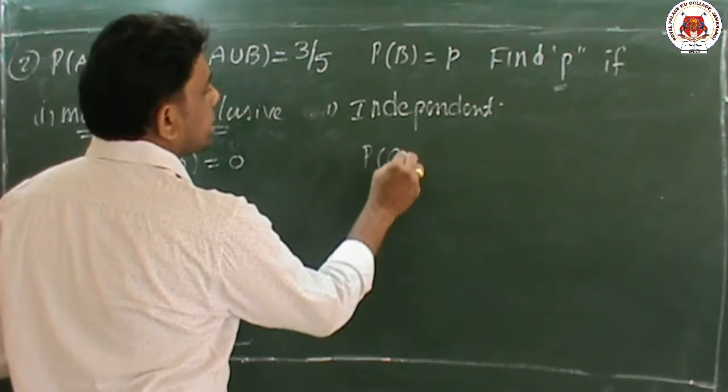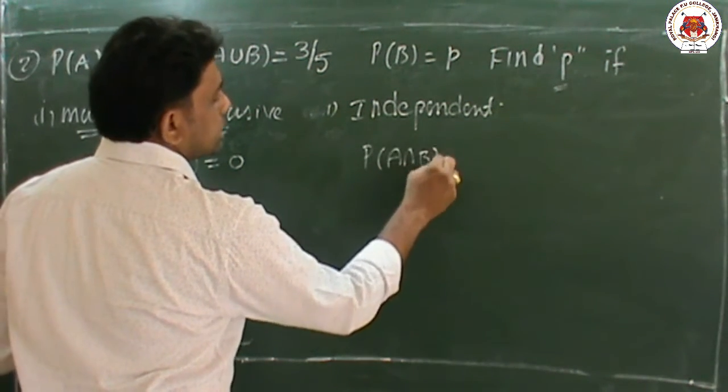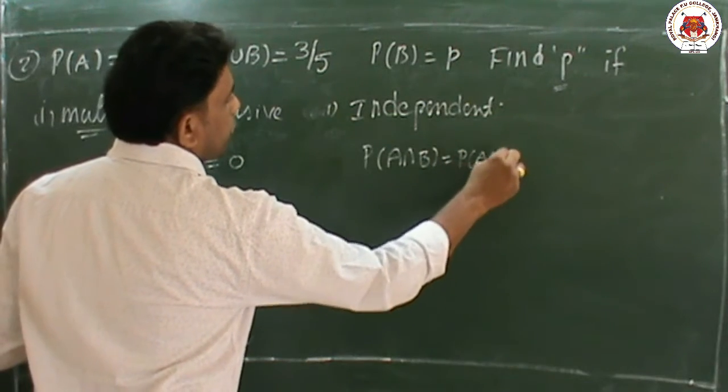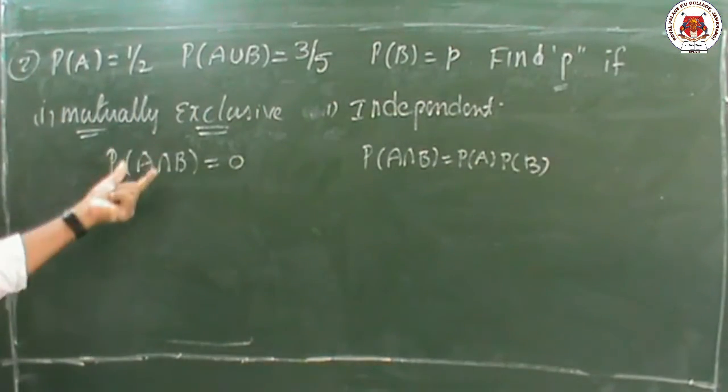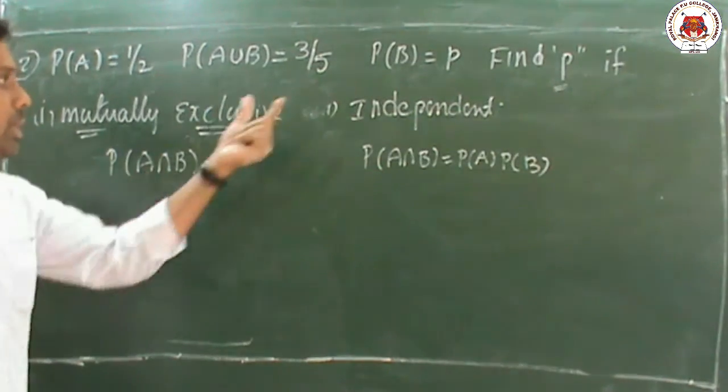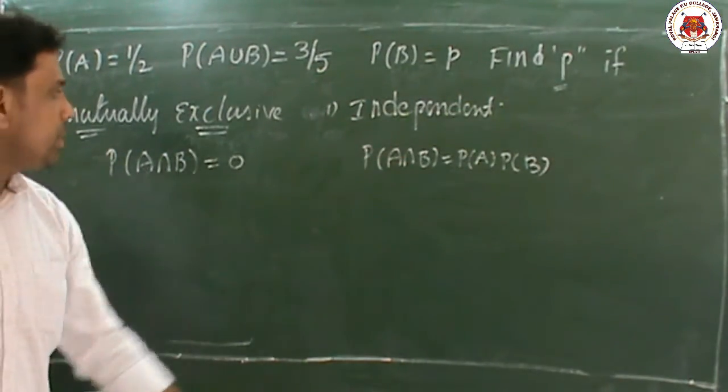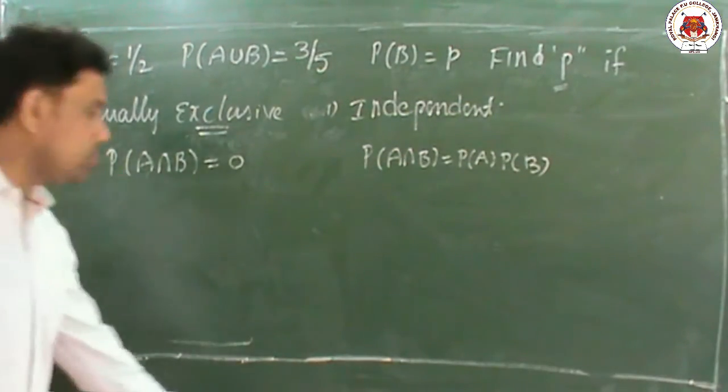Independent term means what is the condition? P of A intersection B equal to P of A into P of B. That's it. Only this part. Exclusive, their intersection part is 0. Independent term, P of A intersection B equal to P of A into P of B.